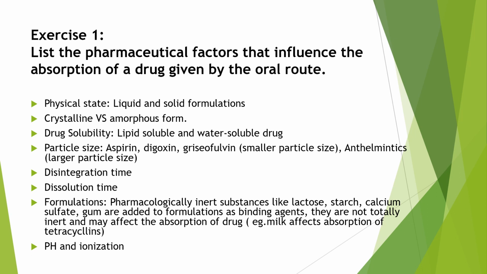What is the pH of the stomach? The pH of the stomach is acidic and the pH of the intestine is basic. So, acidic drugs are better absorbed in the stomach and basic drugs are better absorbed in the intestine. So these are the pharmaceutical factors that affect absorption of the drug.